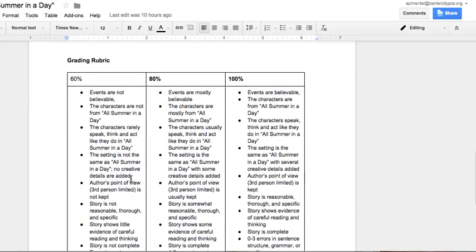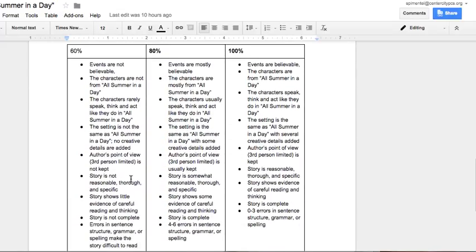Let's just take a quick look at what you're going to be graded on. You're going to be graded that your events are believable, that the characters are all from All Summer in a Day. So you want to keep the same names, and the same character traits. You want to make sure your characters speak, think, and act like they do in the short story. You want to be sure that the setting is the same with several creative details added. You want to be sure you keep the author's point of view.